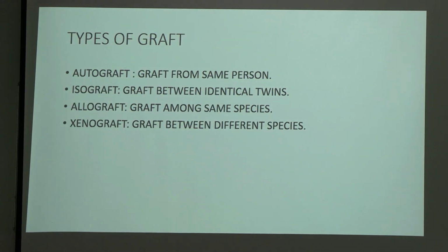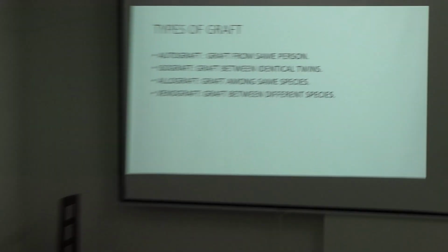Now coming to types of graft. So what are the types of graft? Autograft, isograft, allograft and xenograft. So what do you mean by autograft? Graft from the same person. Means suppose he is a person X, I am taking a skin graft from his leg and applying it to his thorax, okay. So that will be called an autograft.